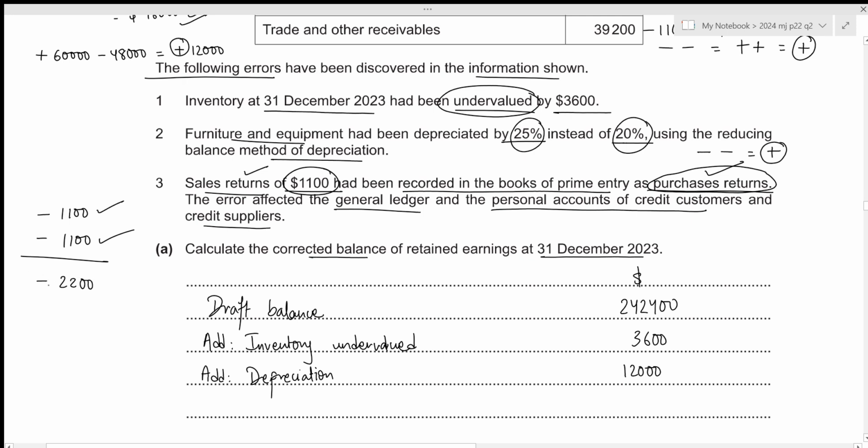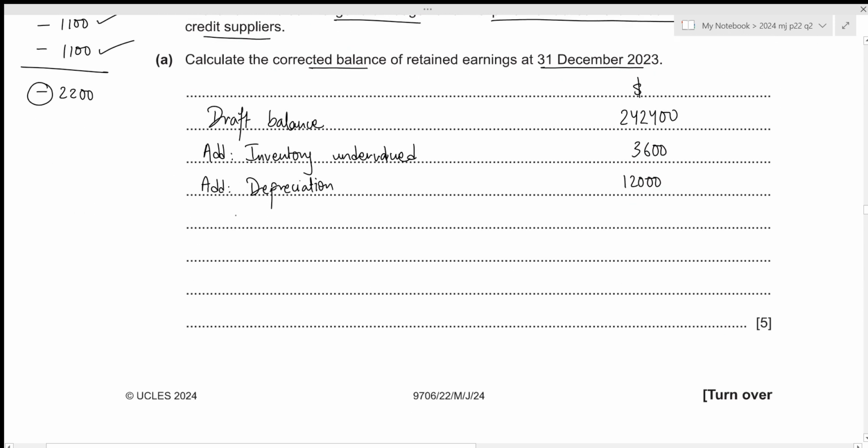It means that we need to subtract 2200 from the draft balance of our retained earnings in order to get the correct value. Let's write it down. So that is less our returns error with the value of 2200. Now we can get the corrected balance. That will be 242,400 plus 3,600 plus 12,000 minus 2,200, which results in 255,800. That is all for the first part.